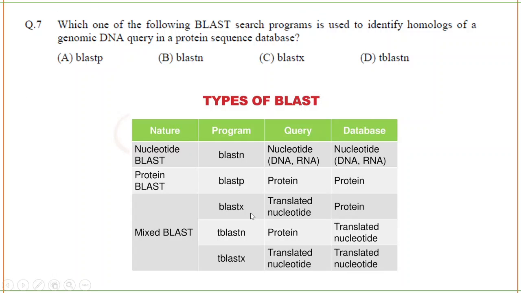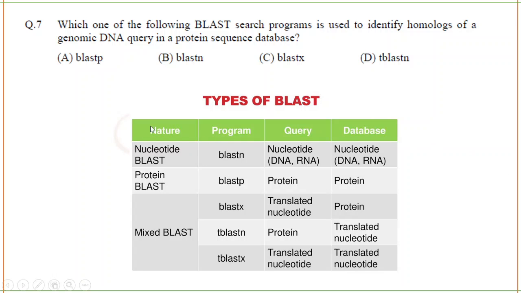BLAST X means you're going to search a nucleotide sequence in the protein database. That is BLAST X. And your question is, see, simple, a DNA query in a protein database. So the correct answer is option C, BLAST X. Next is T BLAST N. T BLAST N means you take a protein and search in the nucleotide database. That is T BLAST N. T BLAST X means a nucleotide searched in a nucleotide database. So you'll have to remember this table.